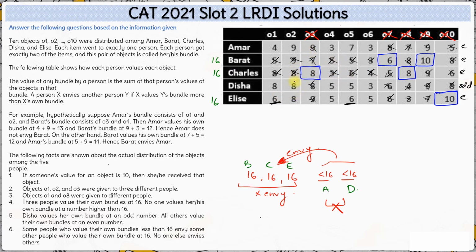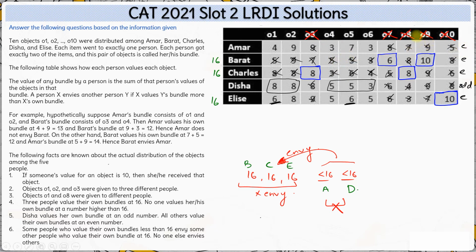Right. Now, if we look at Disha, for Disha, the total of the 2 objects should be odd. This is only possible when one of the objects has even value for her and the other has odd value. That means Disha will have one of O1, O2 and one of O4, O5 and O6. Again, Amar has to have an even number. Right, total bundle value should be an even number.